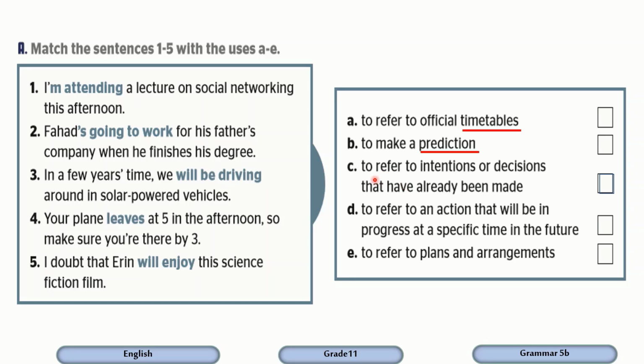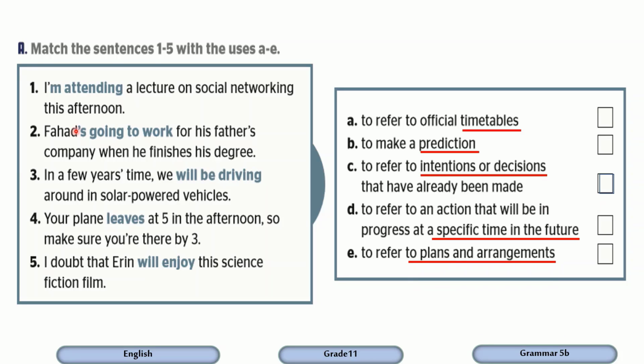Which one is used to refer to intention or decision that have already been made? Which one refers to an action that will be in progress at a specific time in the future? So something that is specified in the future. The time here is specified. Which one refers to plans and arrangements, something that you have already planned? So we are talking about plans and arrangement.